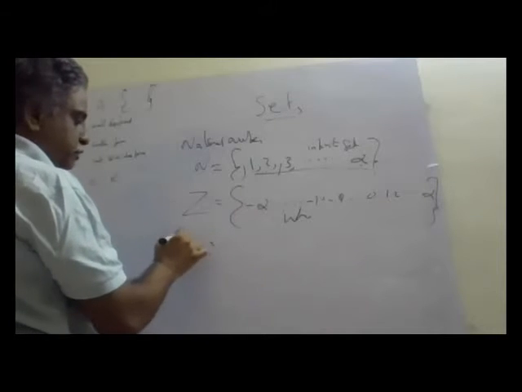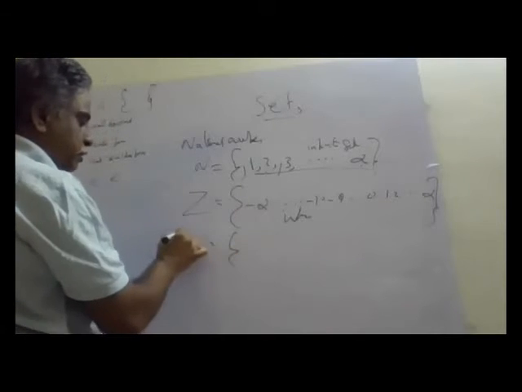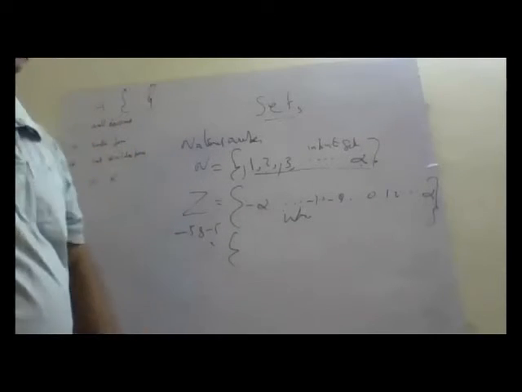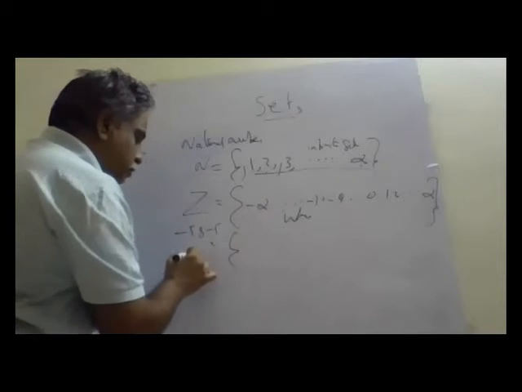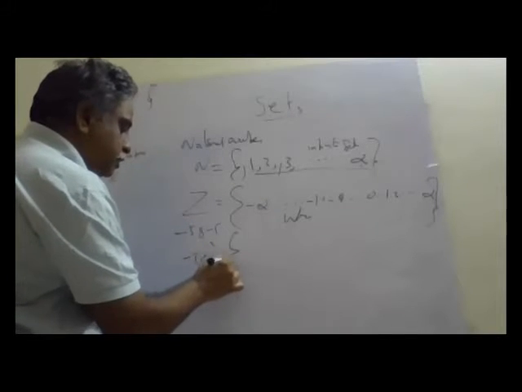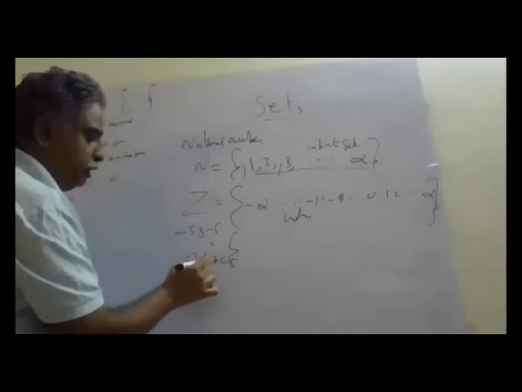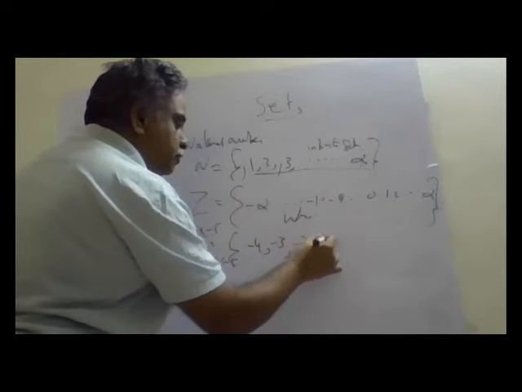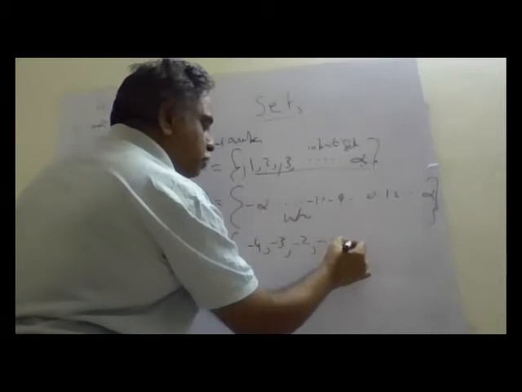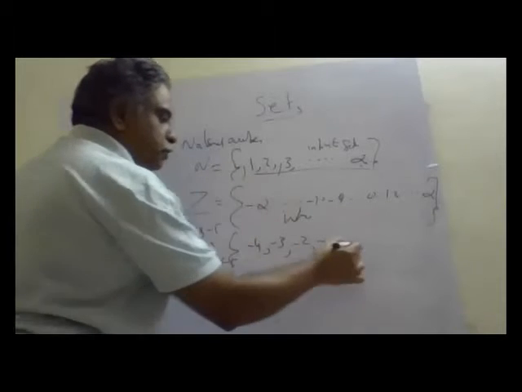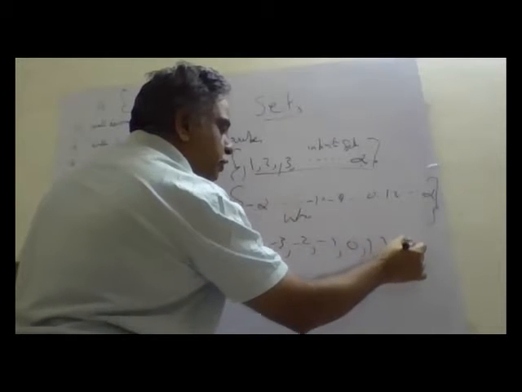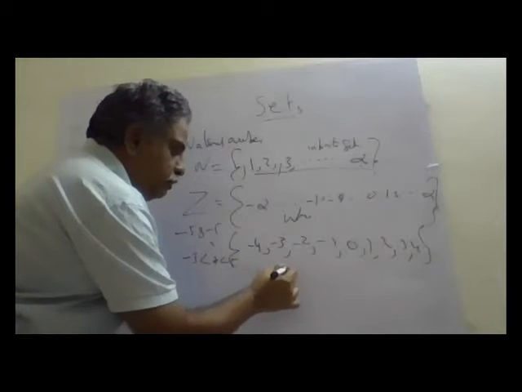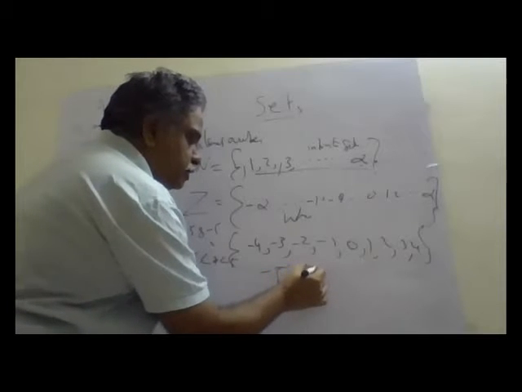Suppose I want a set of integers between minus 5 and plus 5. So minus 5 less than x, less than plus 5. It's not equal, it's less than. So it comes minus 4, minus 3, minus 2, minus 1, 0. Integers include 0. Then 1, 2, 3, 4. This is the set of integers where minus 5 is less than x, less than plus 5.